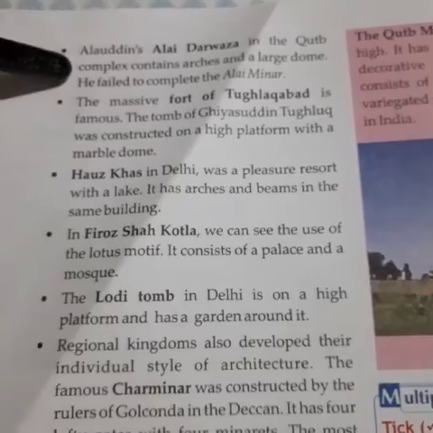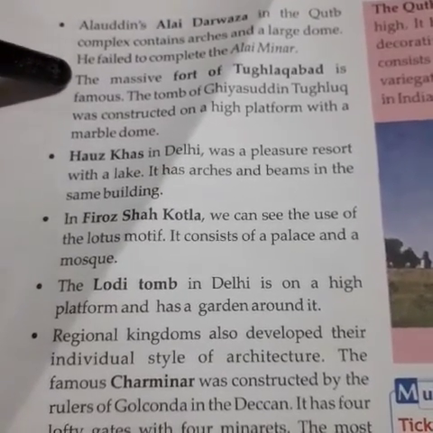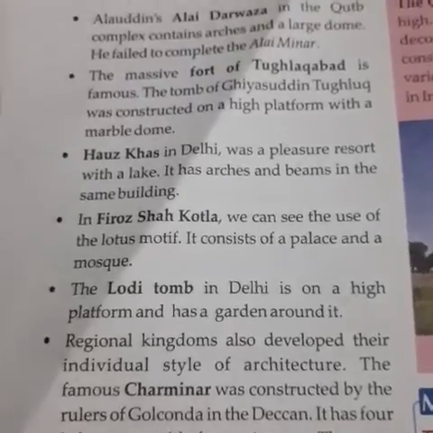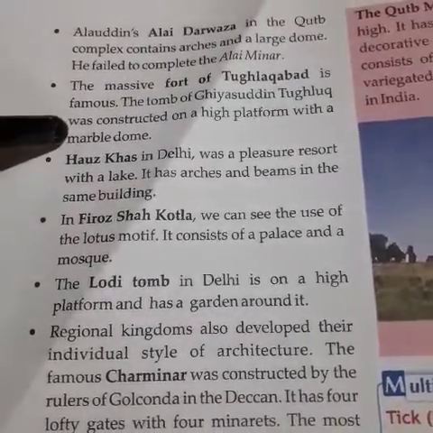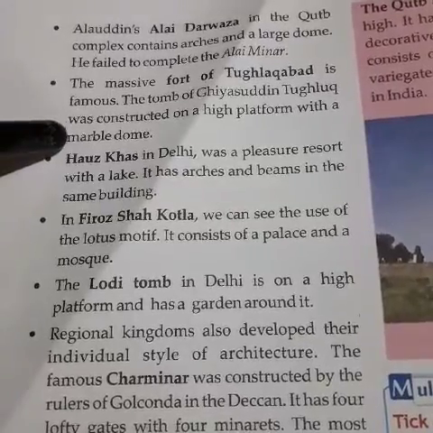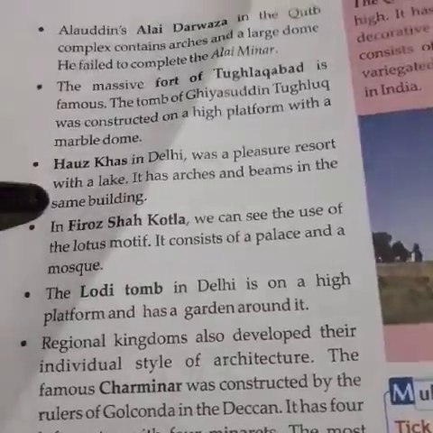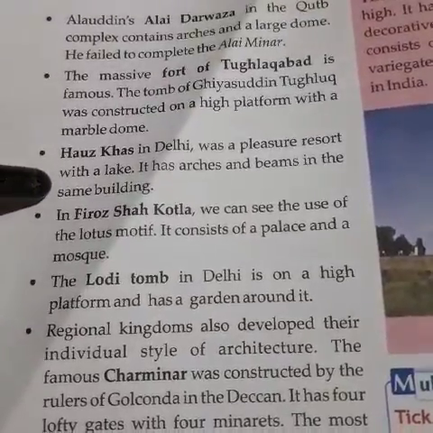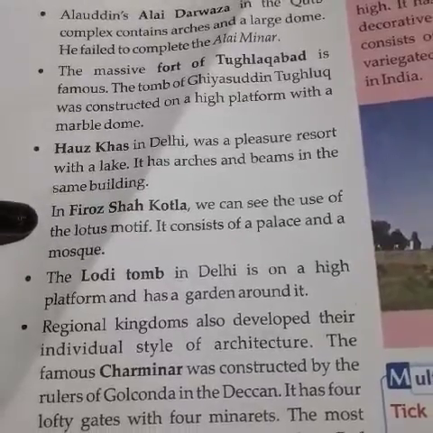Next comes Alauddin's Alai Darwaja in the Qutub complex, which contains arcs and a large dome. He failed to complete the Alai Minar. The massive fort of Tughlaqabad is famous. The tomb of Ghiyasuddin Tughlaq was constructed on a high platform with a marble dome. Then Hauz Khas in Delhi was a pleasure resort with a lake. It has arcs and beams in the same building.